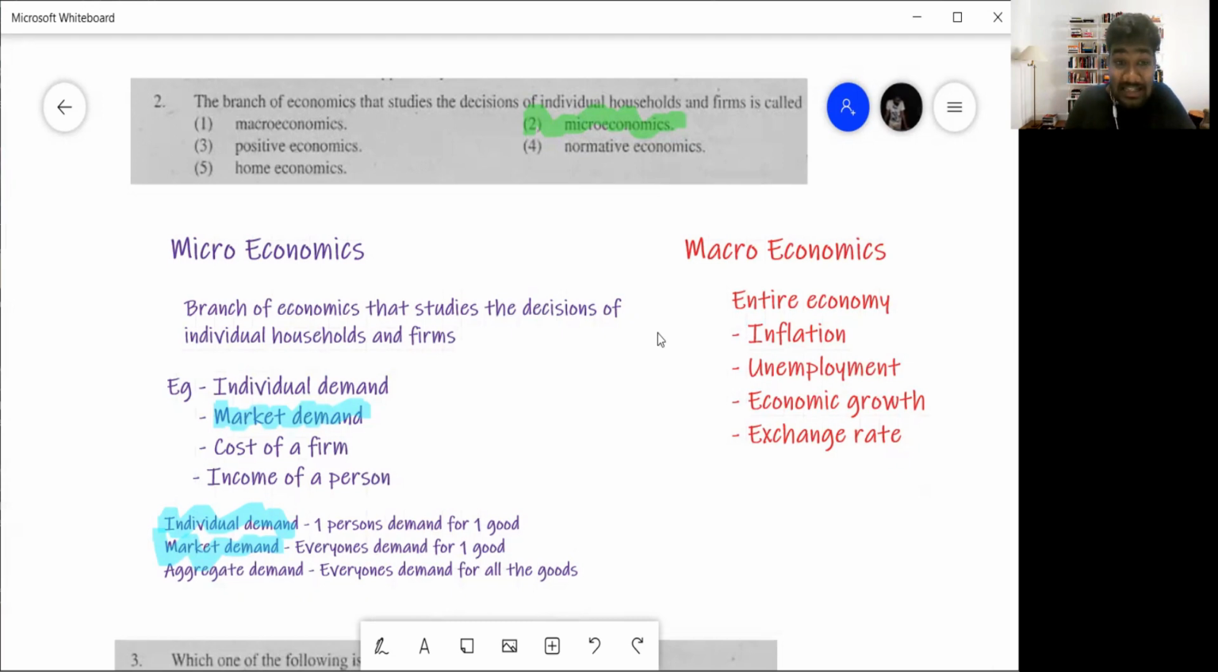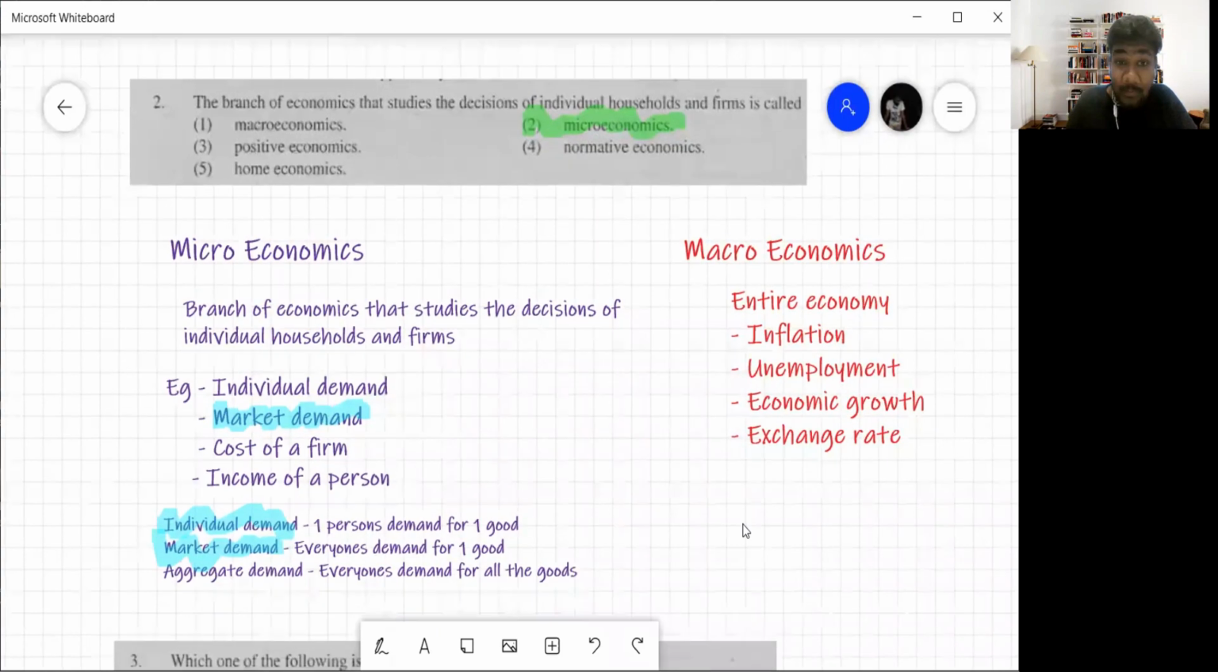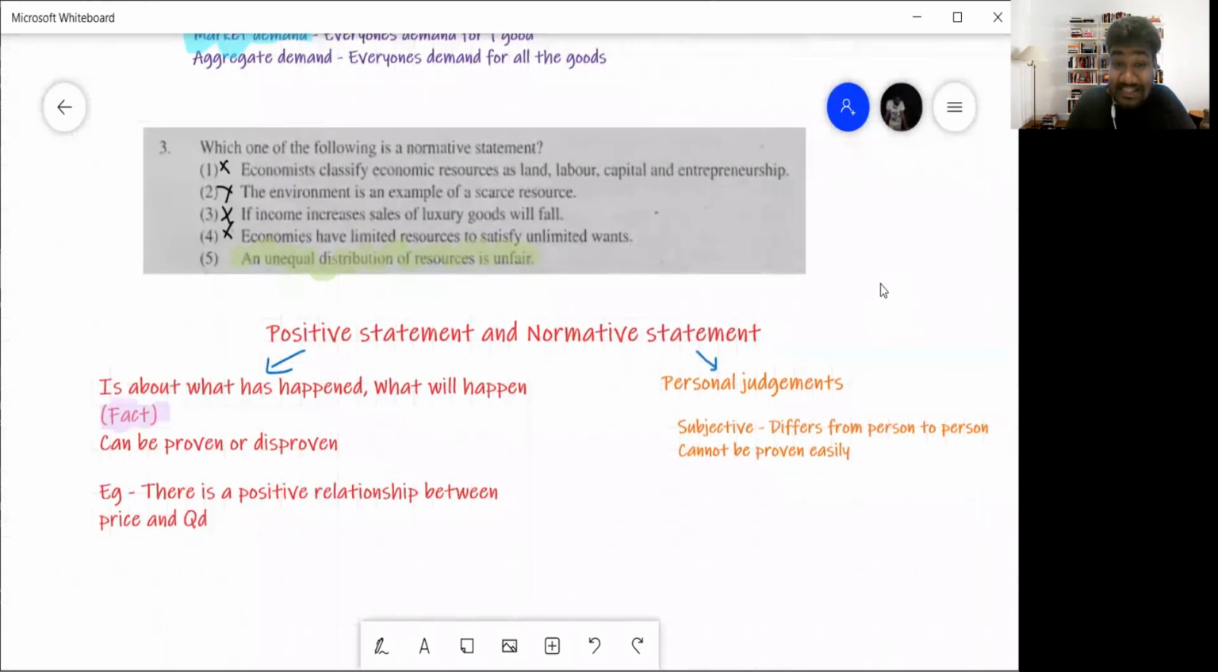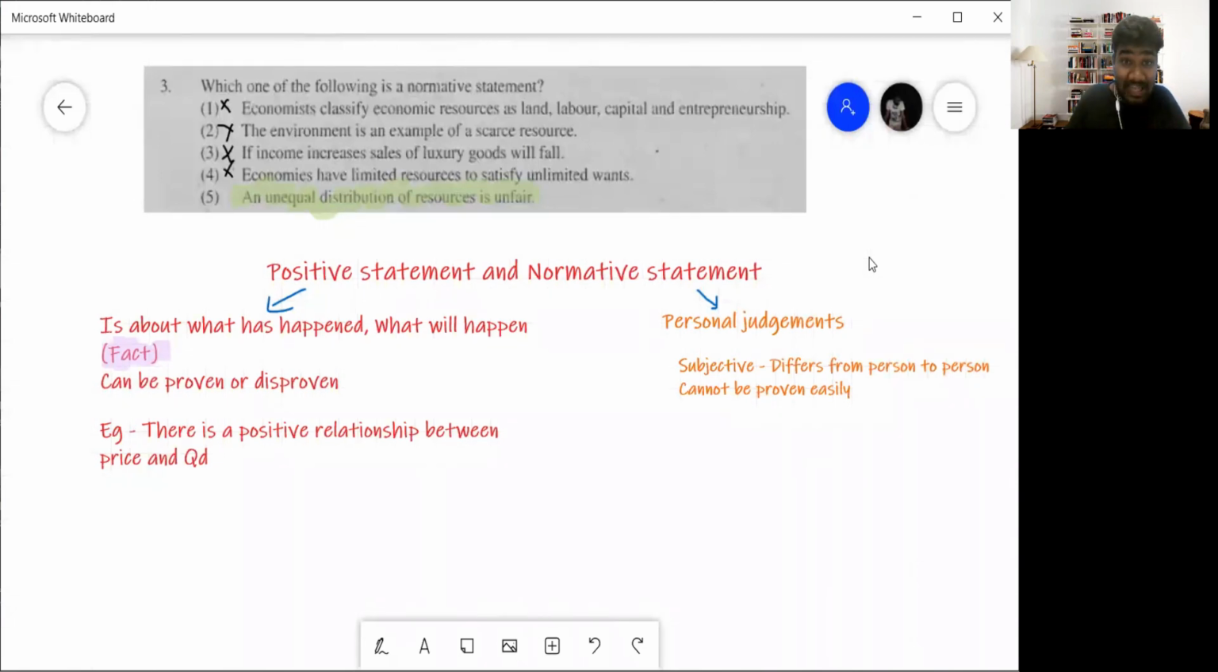So the answer for question number 2, the branch of economics that studies decisions of individuals, households and firms, is answer number 2, microeconomics. It's a very easy and very obvious answer. You can go through the notes and you'll get a better understanding. And then we'll move on to question number 3. Now this is again a very common statement, a very common type of MCQ that you get in your papers.